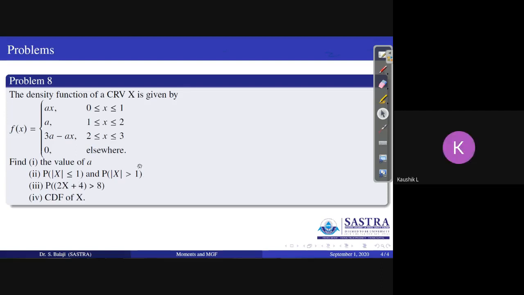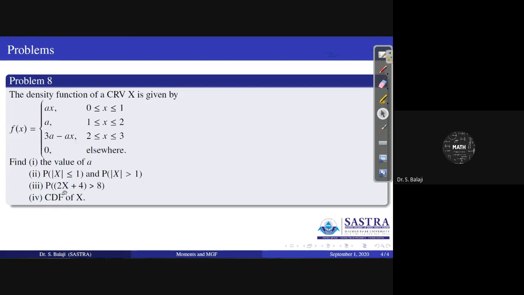Minus 1 to 1. Then mod x greater than 1 means, what about your idea? Minus infinity to minus 1 and 1 to infinity. Minus infinity to minus 1, it will be 0 only. This is elsewhere here. And then 1 to infinity, you have to use all the 3.